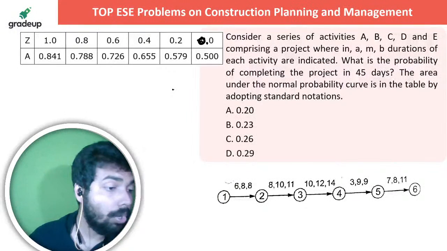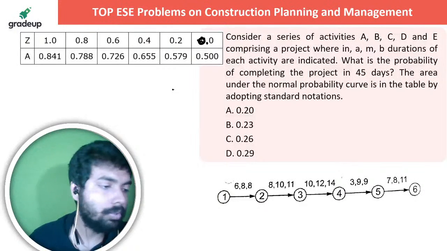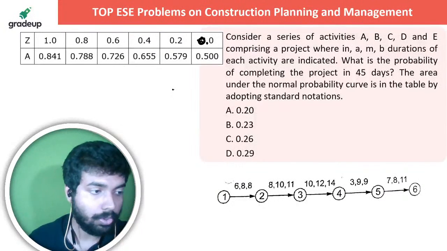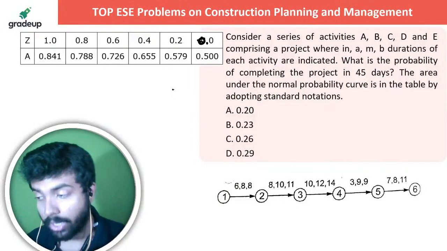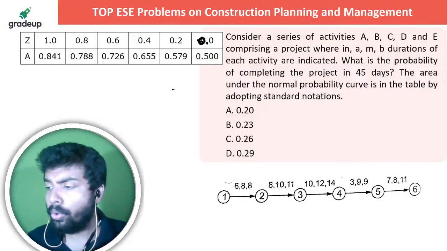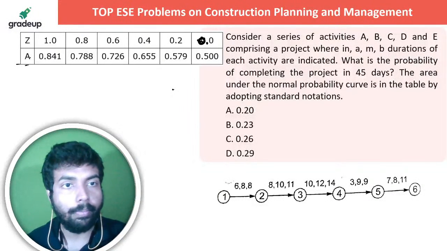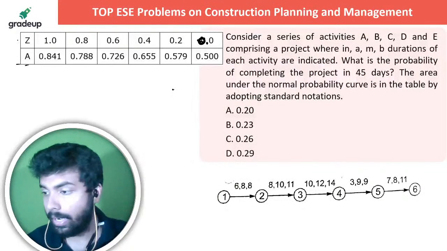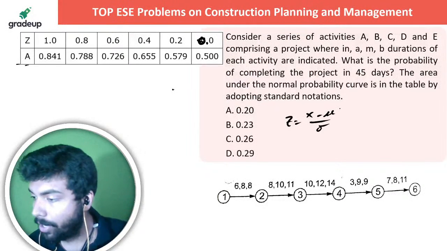They are asking what is the probability that the project is going to be completed in this period of time. You have to give me the answer. Very nice question, frankly speaking. I think you all know that they have asked for the probability. This is the probability, the area which is indicating the probability actually, right? So for that area you need Z. The Z is actually given by (x minus mu) by sigma. I think everybody knows it.